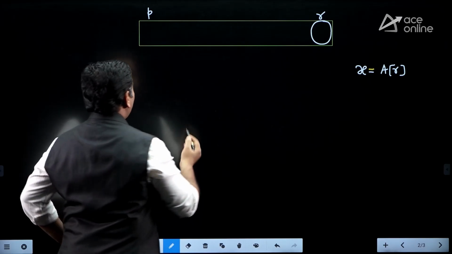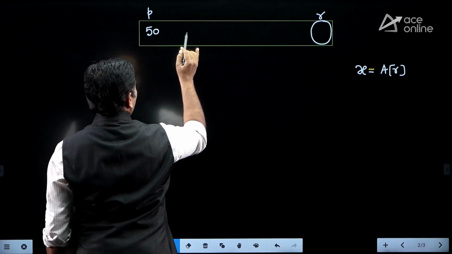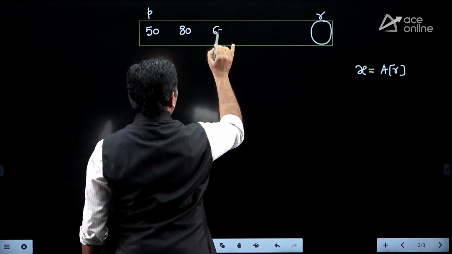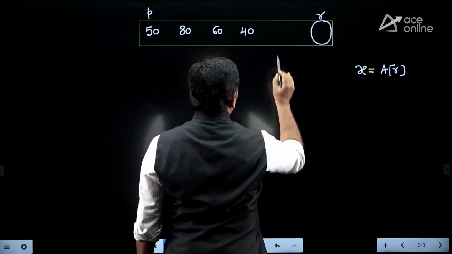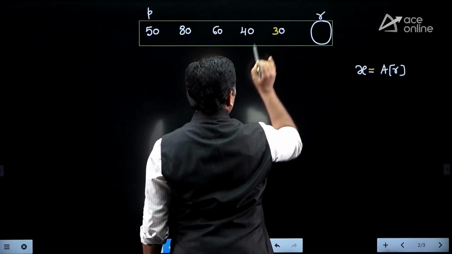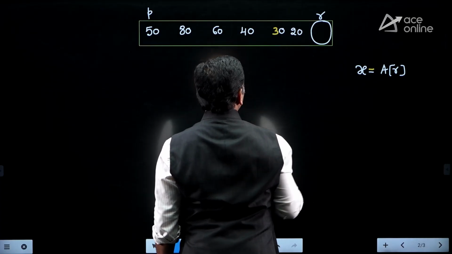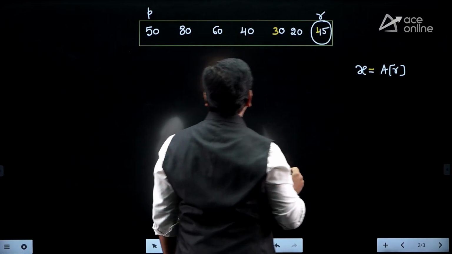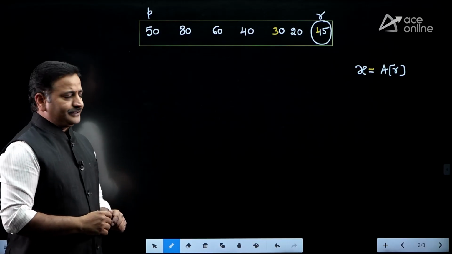Proper place means, for example, let us consider we are having elements like 50 and then 80, 60, let it be 40 and then 30. Let us consider it is 20. So let it be 45. Just assume, friends. Total we are having 7 elements and I am choosing the last element as the pivot element.